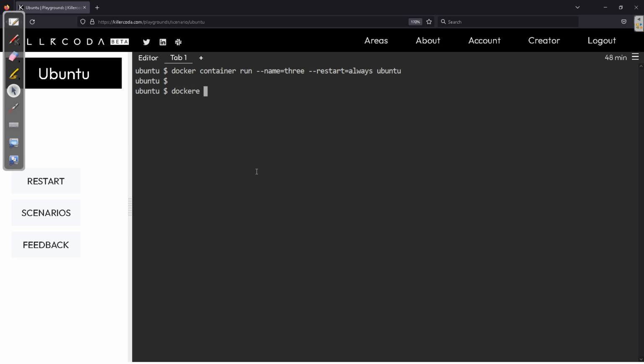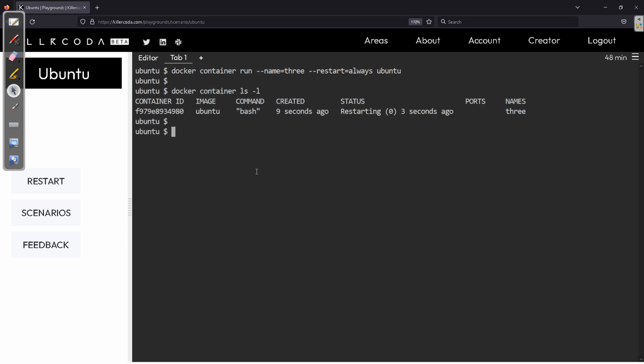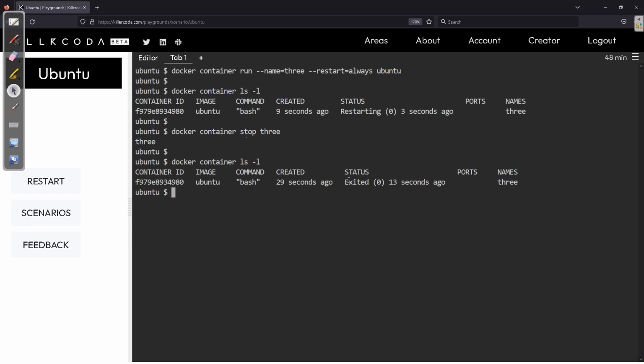Now let me see whether the container is up and running or not. Yes, it is up and running. Now I want to stop this Docker container. It is going to stop, and with ls -l you can see it is exited.